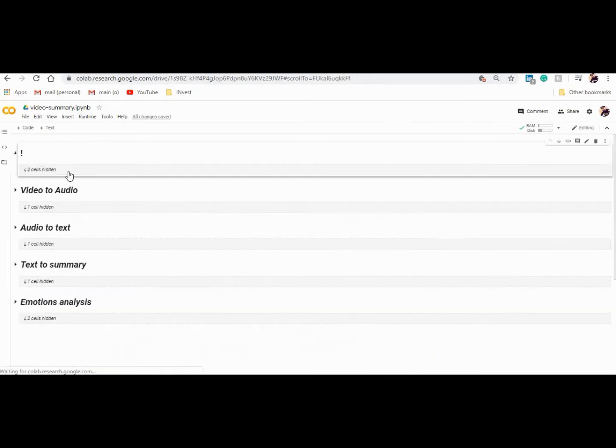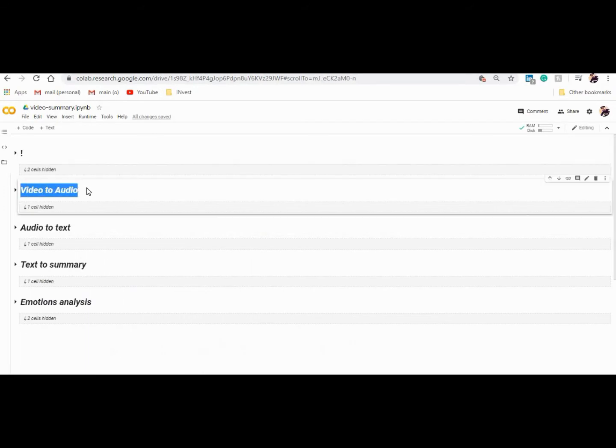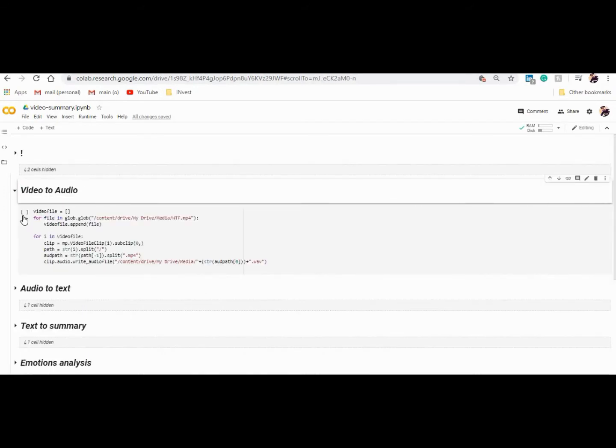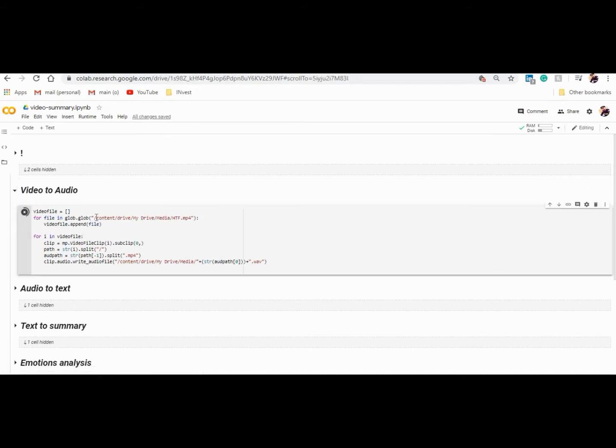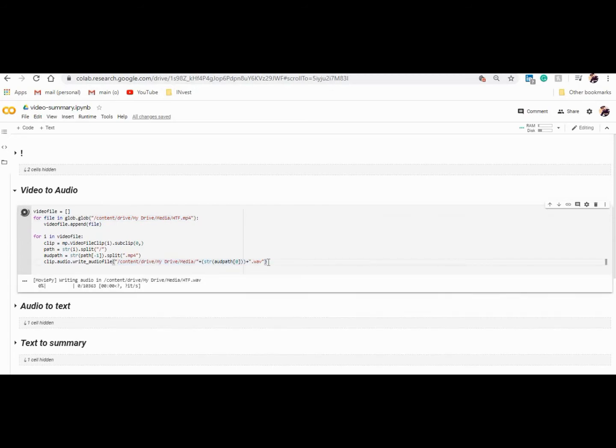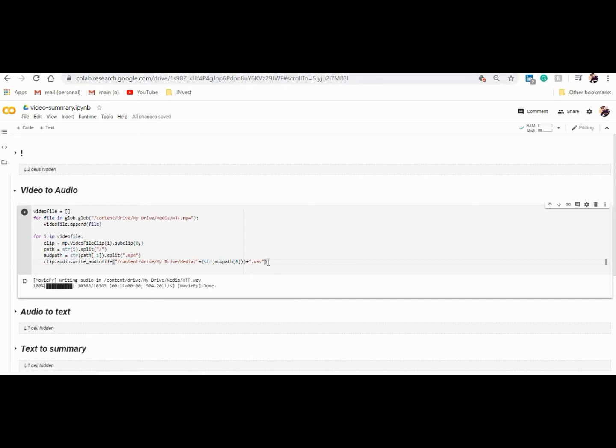Yes, that's done. Now we'll convert video to audio. In this we give the path of the video, which is here, http.mp4, and it will put the audio chunks into this folder. While we convert the video into audio, they are getting saved in a chunks format in this folder. And now I hope it's done. So yeah, it's done as well.